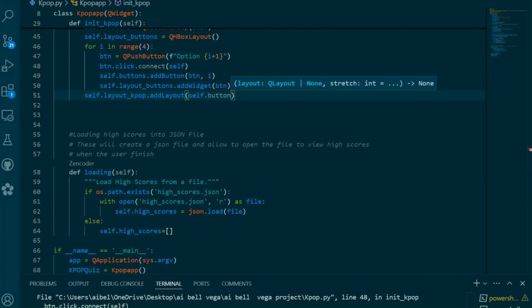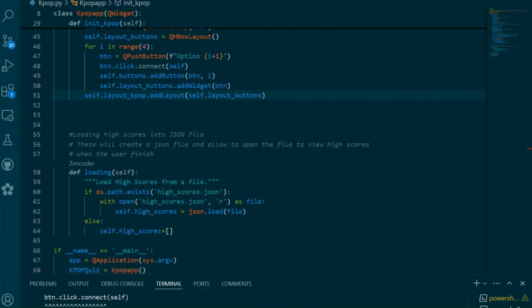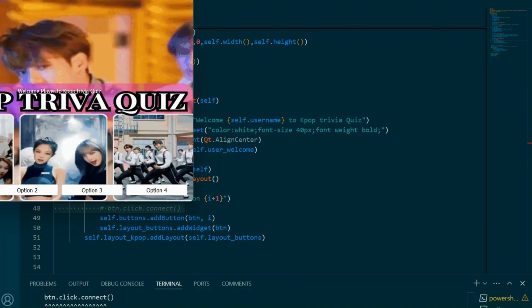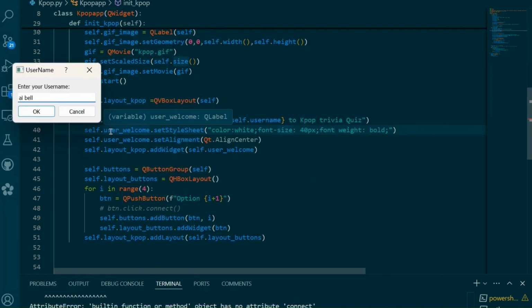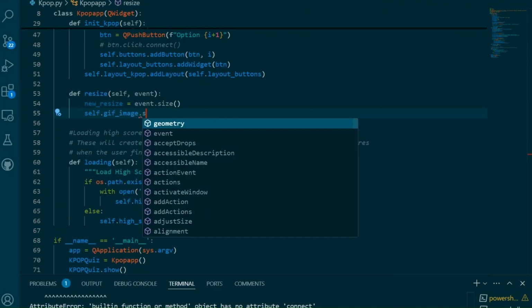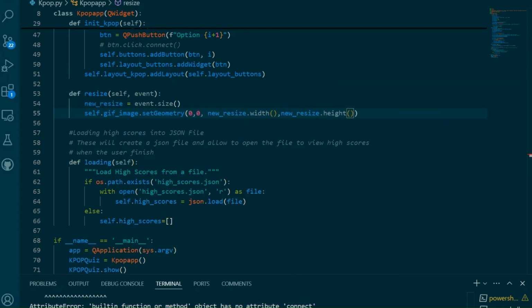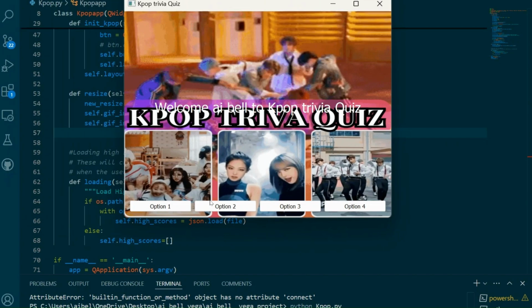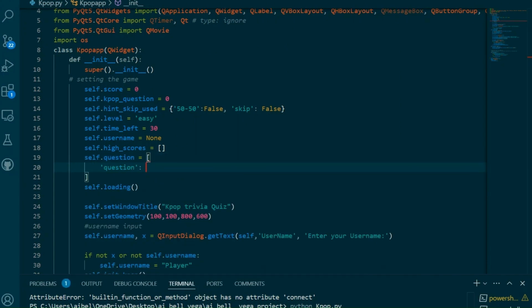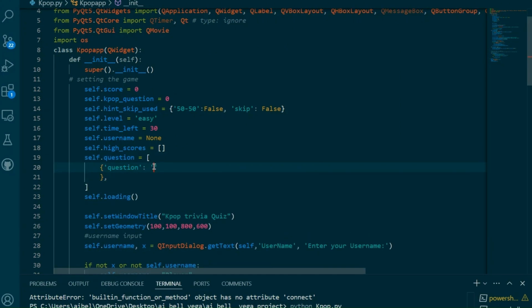First, we import the necessary modules. We use sys for system operations, random for any random elements, JSON to load and save high scores, and PyQt5 for building the graphical interface. We start by creating the main class, PopApp, which inherits from QWidget. This makes it a window-based application.